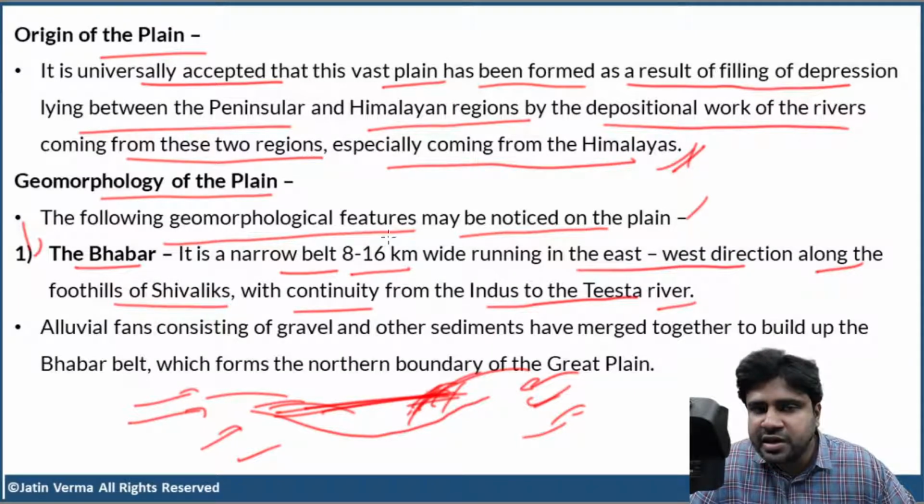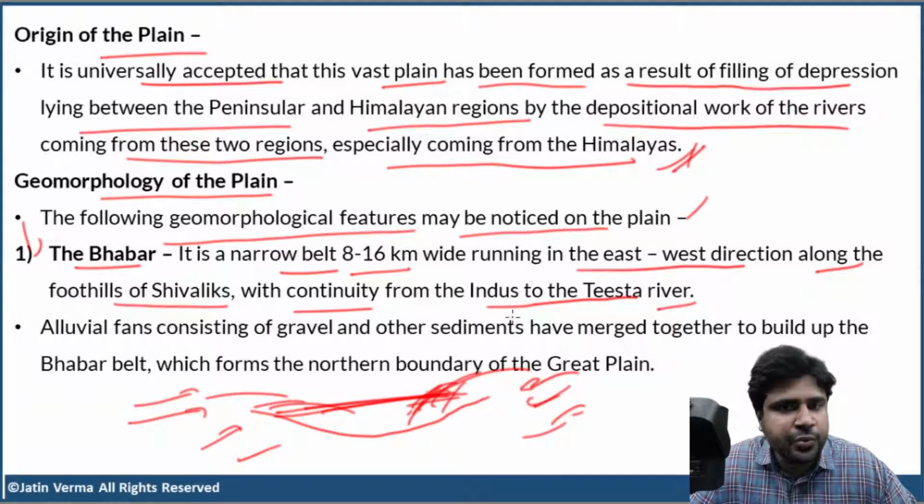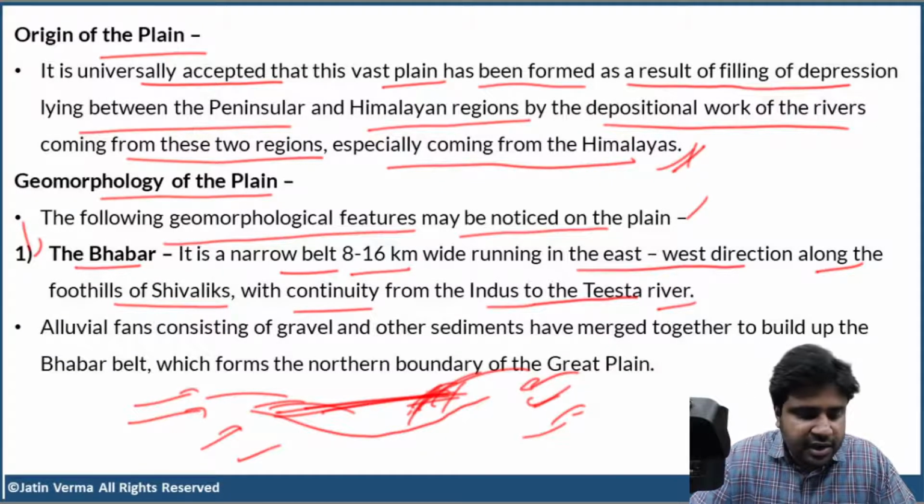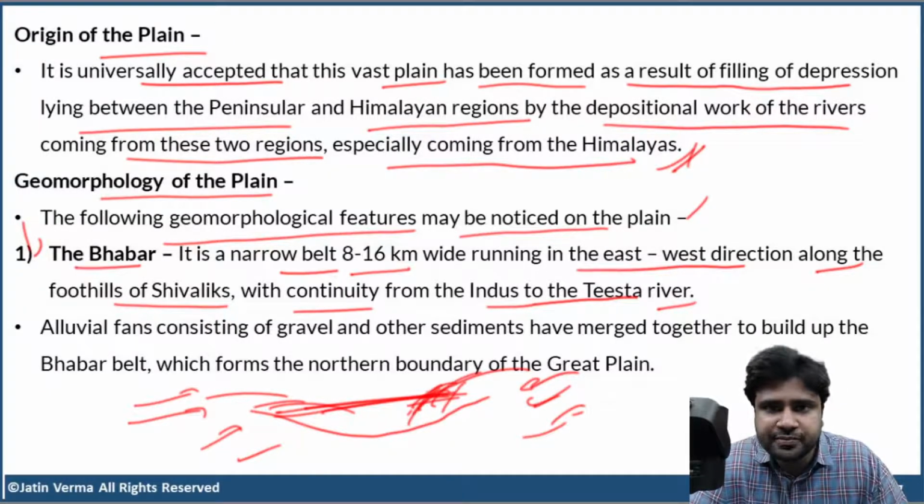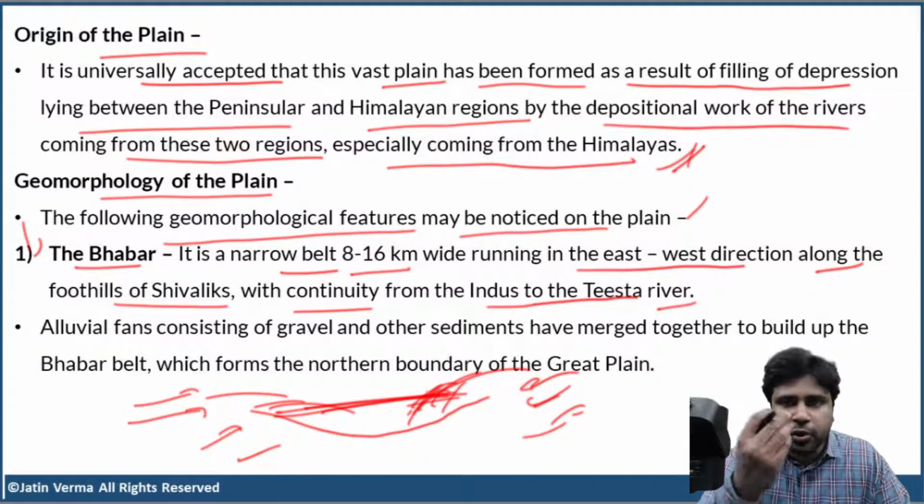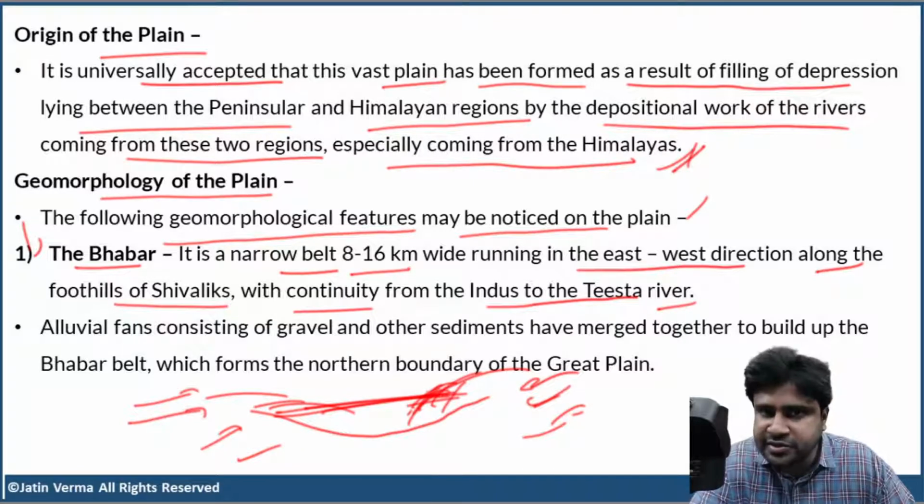So here I said that Bhabar is a narrow belt running continuously from Indus River in the west to Teesta River in the east. If you have Atlas ready with you, immediately you can locate Indus River and Teesta River. That's it. Now you got so much conceptual clarity. Okay? It's all about the visual cues. If you look at images, if you look at maps, you will definitely remember this.